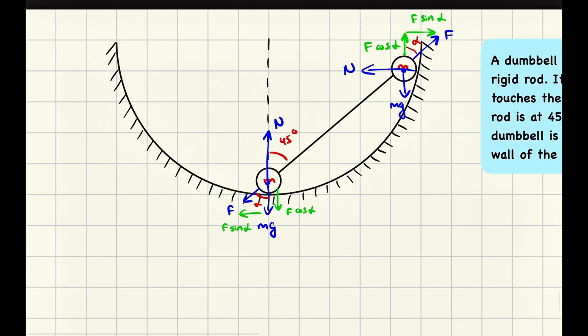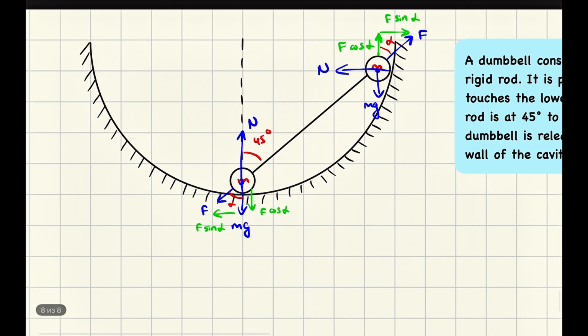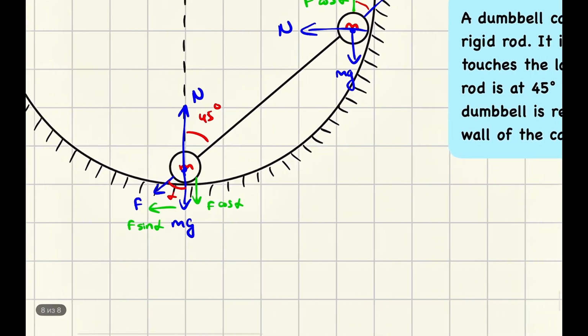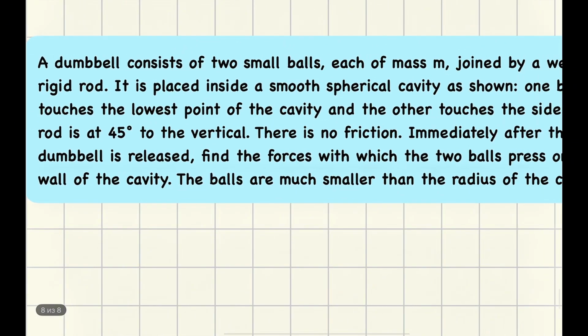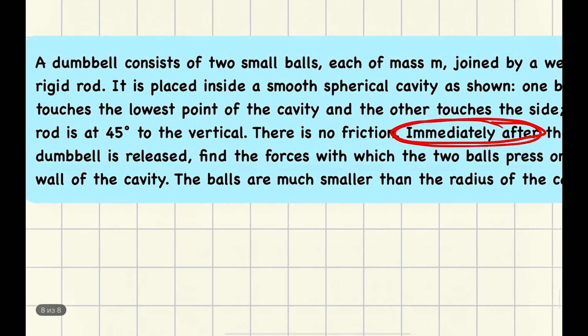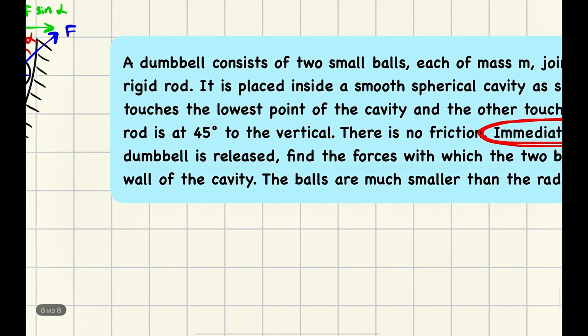But the hard part of this problem is not about analyzing some forces. It's easy. The problem is about another thing. This word is really important: immediately after the dumbbell is released, find the forces with which the two balls press on the walls of the cavity.